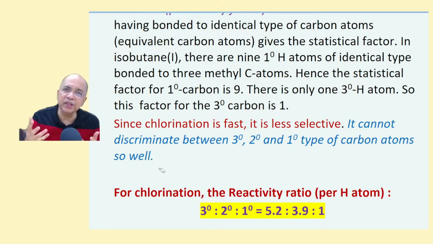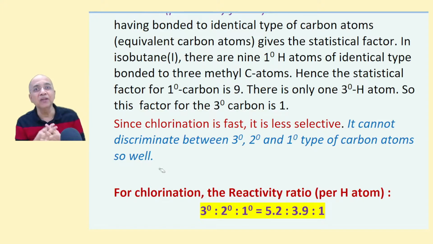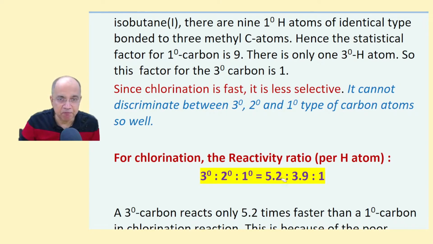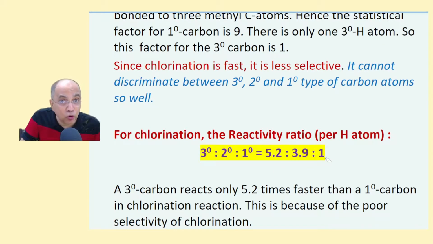Your selectivity, how much you buy, how much you stay at a particular place, will be very less. What does it mean? It means that for chlorination, the reactivity ratio between 3-degree carbon, 2-degree carbon and 1-degree carbon is as low as 5.2 to 3.9 to 1.